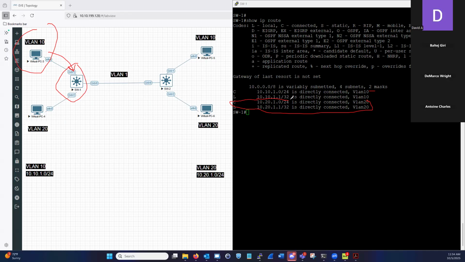See, whenever layer 3 instances are forwarding traffic via layer 3, they have something called a route packet preference, right? So first, it's going to look at the prefix. Then it's going to look at the subnet.